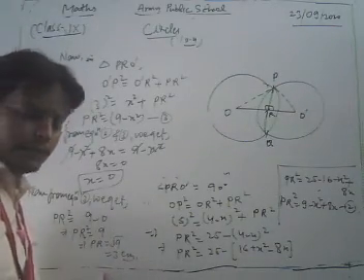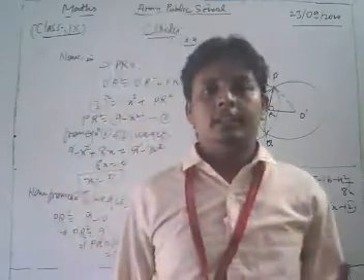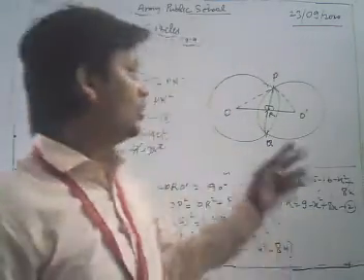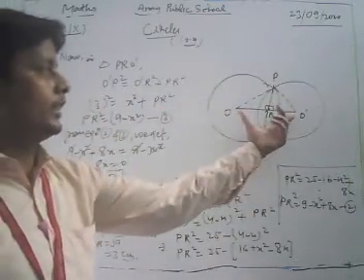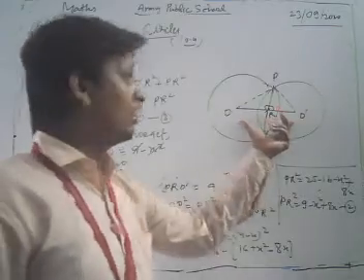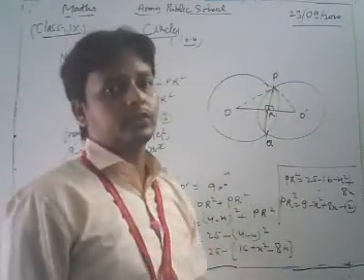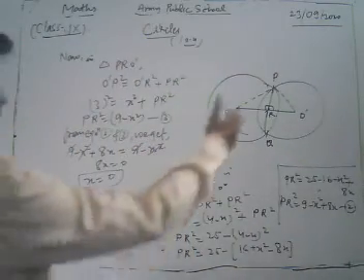Okay. Now dear student, you know that this is the perpendicular bisector. Now just let me discuss that. The line joining the two centers of the circles is the perpendicular bisector of their common chord. So in this way we get the value of PR as 3 centimeter.